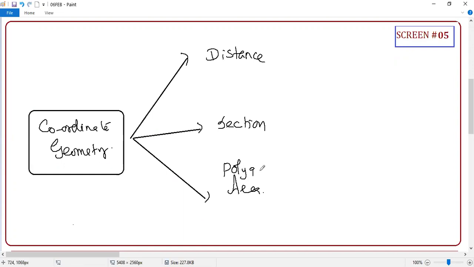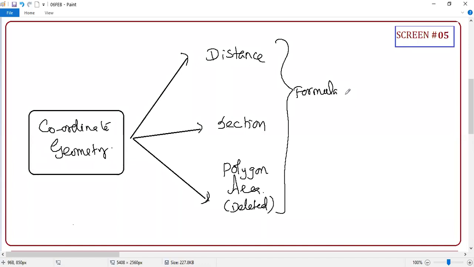Very simple chapters. Area, what? I'm not going to say only triangle or quadrilateral. I'm going to say polygon area, and it's deleted, but still I'll cover this because it is very much needed for your 11th standard. So all the things you are going to learn are formulas: distance formula, section formula, area formula or polygon area formula. Clear or not, guys?